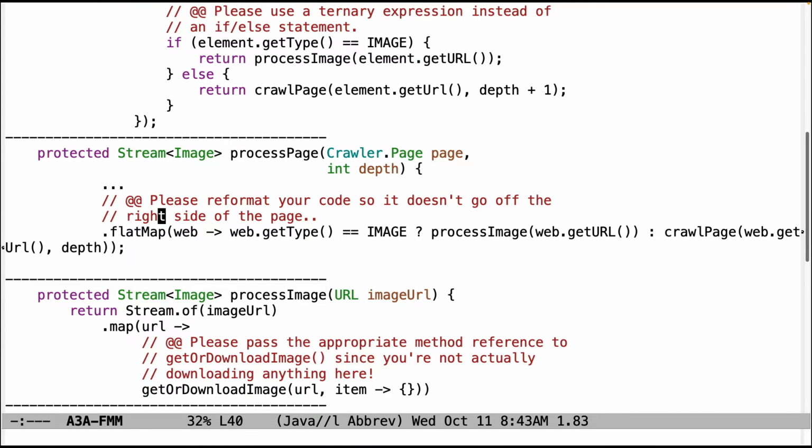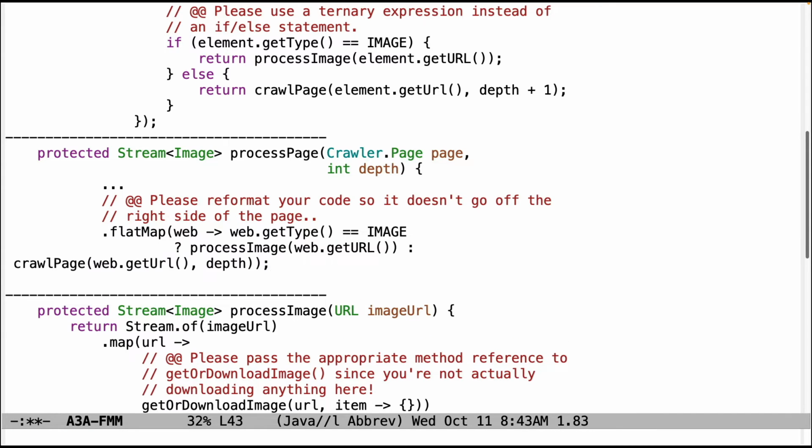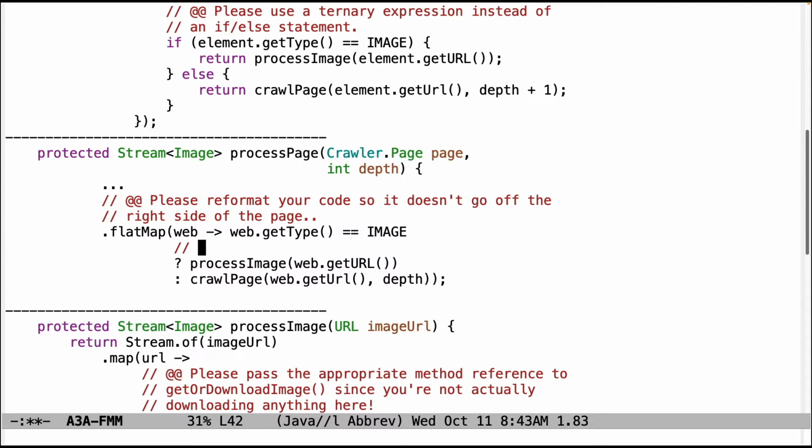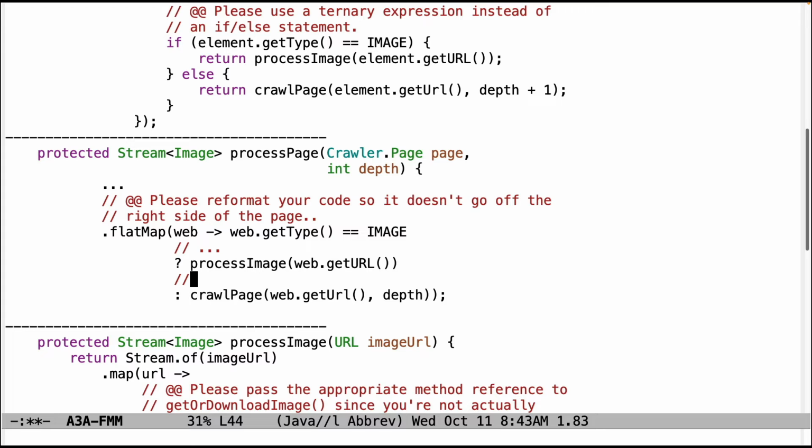Here's another thing. Please make sure that when you use a ternary expression, you format it so it doesn't run off the right-hand side of the page. Again, very annoying when you're trying to review code and read code if it looks like that. This is much easier to read. And of course, this also allows you to properly comment the code by doing things like this.